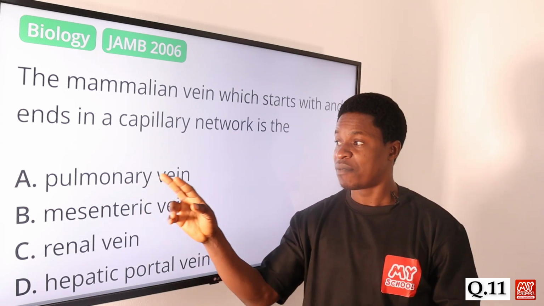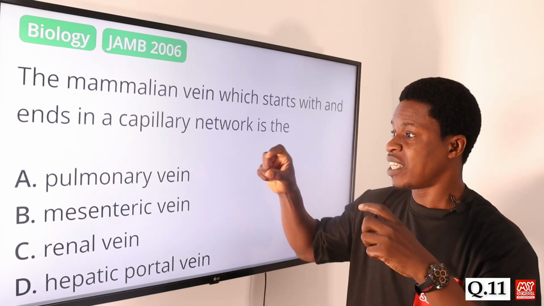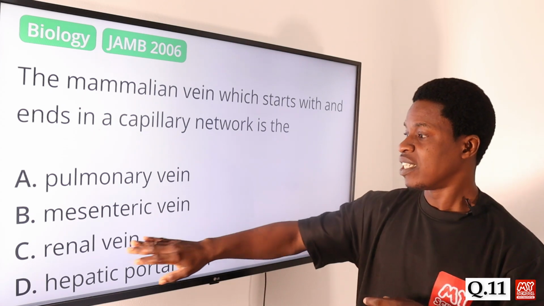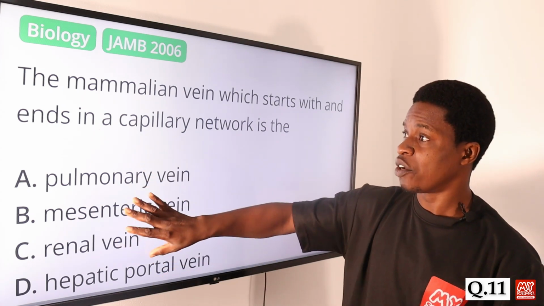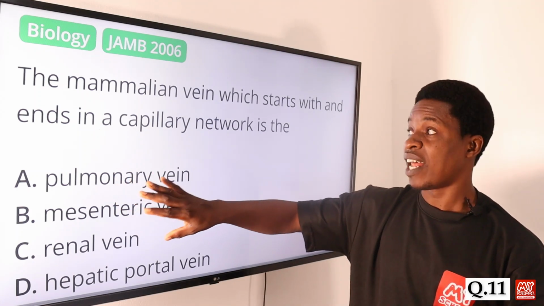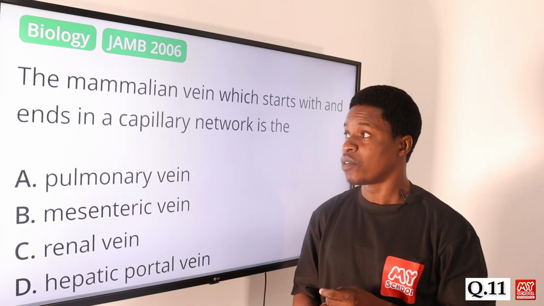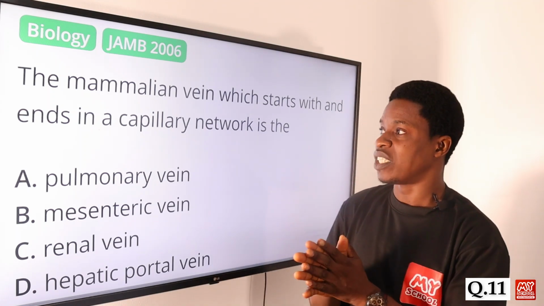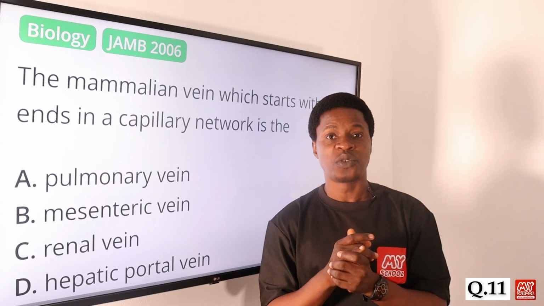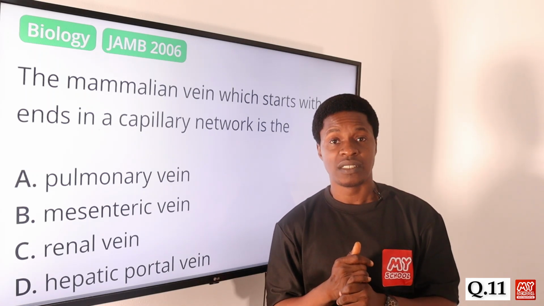We have the pulmonary vein, of course, connected from the heart. We have them, but the mesenteric vein and the renal vein are not starting and ending with the capillary network. It is only the hepatic portal vein that is starting with a capillary network and also ending with a capillary network. So the correct answer is option D.